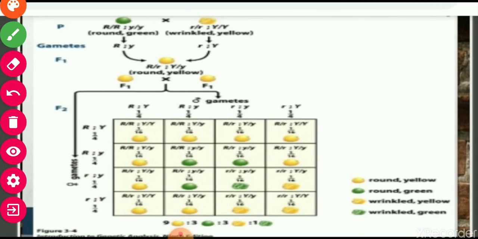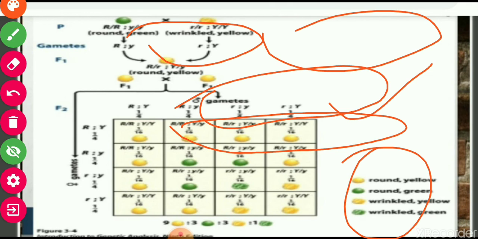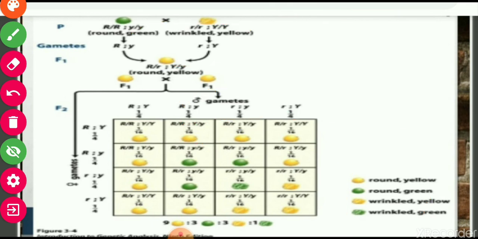Again you can take another example. See, round green and wrinkled yellow, the ratio is the same. F1 generation are having round and yellow, and the ratio of the F2 generation is again the same, 9:3:3:1. See here, any example you can take, but the ratio is the same.